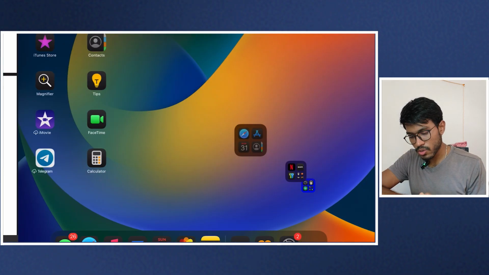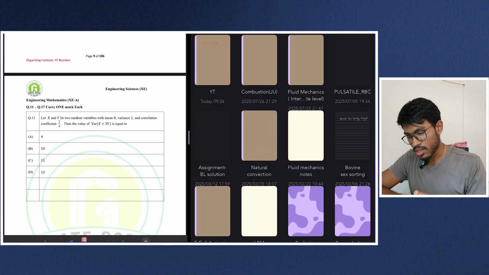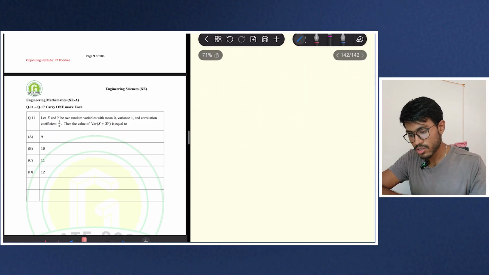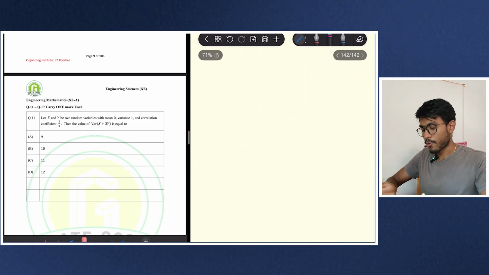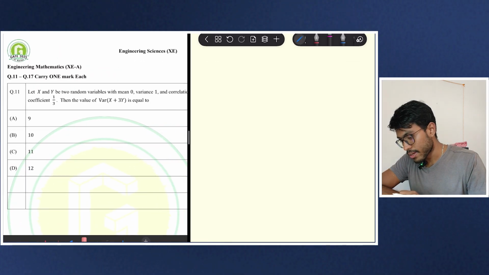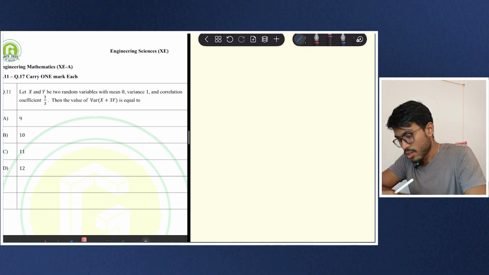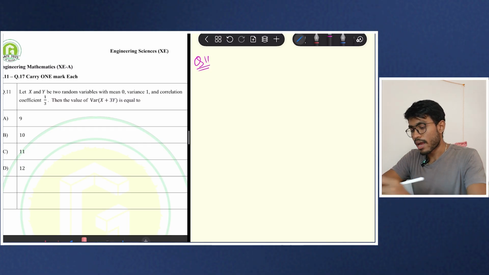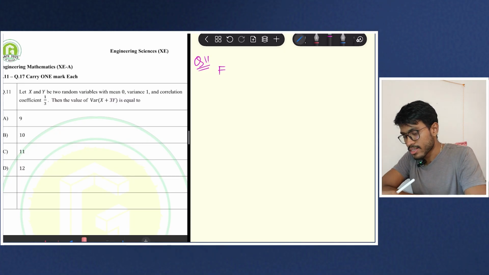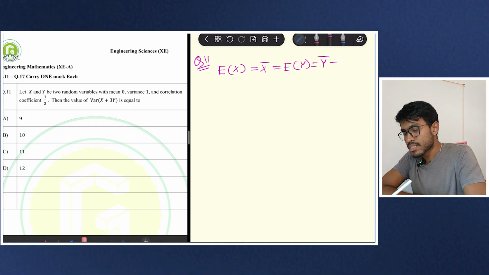Where are the notes? Yeah, that is the notes. Here I will solve, and you can see. Firstly, let me read the question. I hope that you can see the question. X and Y are two random variables. Question 11: X and Y are two random variables with mean 0 and variance 1. Let me first tell you that mean is nothing but the expectation. So I can write that it is given expectation of X equal to X bar equal to expectation of Y equal to Y bar, that is equal to 0.